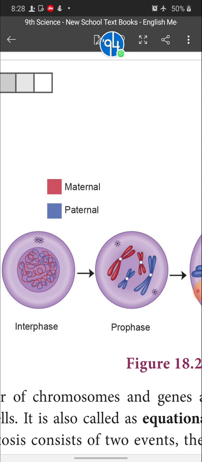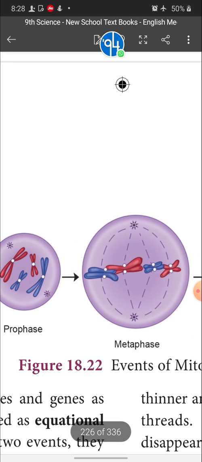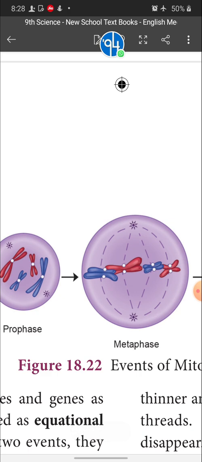Okay, children. And next, what changes take place in the metaphase stage? Now we are comparing prophase and metaphase stages. The chromosomes are arranged neatly in the equatorial region of the cell. So this is the main change we have to mention in the metaphase stage.